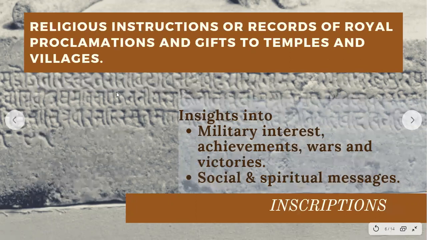They have given us a varied amount of information on the military interests, the achievements, the wars, victories, and social and spiritual messages that the rulers have often wanted to bring across to the public. Yes. Now, for example, children, say there's a ruler, right? And he wants to tell his people what his rules are. So how would he go about it?